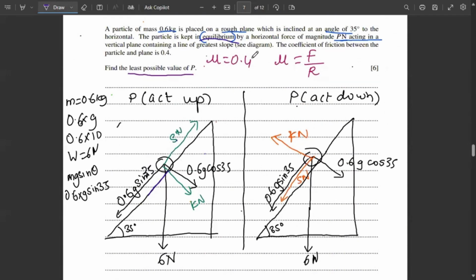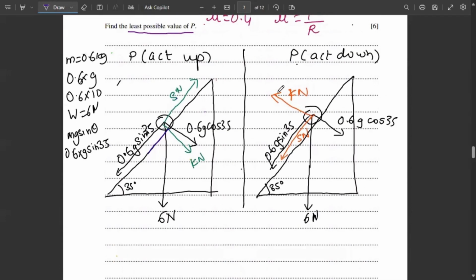The particle is in equilibrium. And as it is in equilibrium, we do not want the ball to move at all. And so the frictional force must oppose the forces that are making the ball move. Both the forces are making the ball move down, so it is obvious that the frictional force will act upwards. So this is Fr.